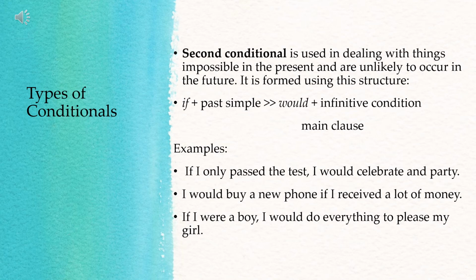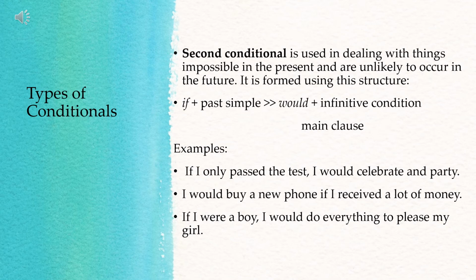If I only pass the test, I would celebrate and party. What is the main clause? I would celebrate and party. What is the conditional clause? If I only pass the test. So if you're going to study the context of the condition in the if clause, it tells us what? That it is impossible for the person to pass the test.